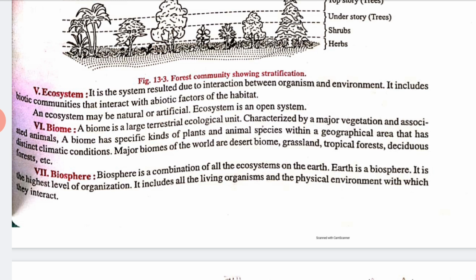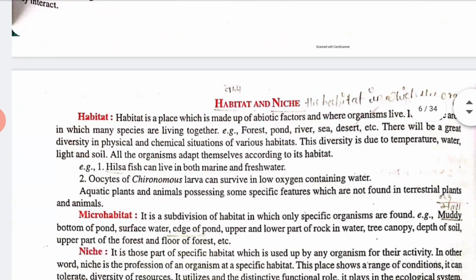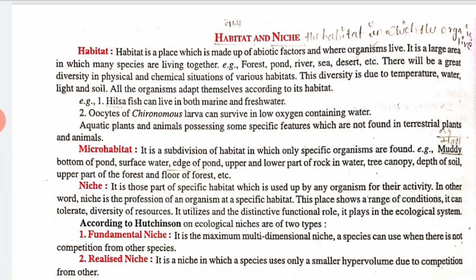Now what is the biosphere? The biosphere is a combination of all the ecosystems on the earth. Earth is a biosphere, right? It has the highest level of organization, and it includes all the living organisms and the physical environment in which they interact. Clear? Now we will talk about habitat and niches.